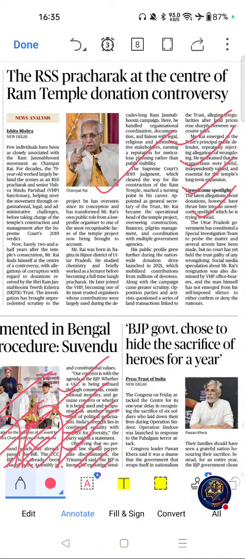Now we will see PYQ connections. Questions have appeared on accountability, transparency and ethics in public administration. These are the PYQ connections. Now move on to key themes. The key themes related to this article are accountability, transparency and internal institutional governance. These are the key themes related to this article. Please go through this article. Move on to the next important articles from this page.